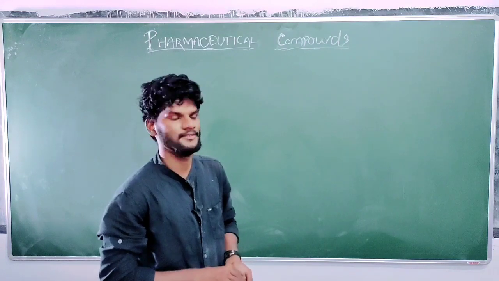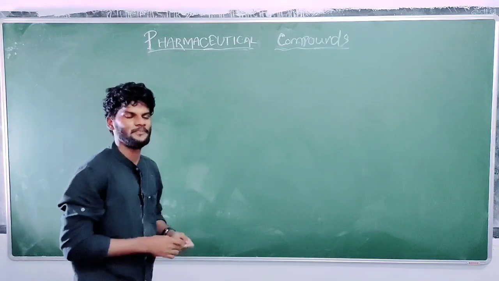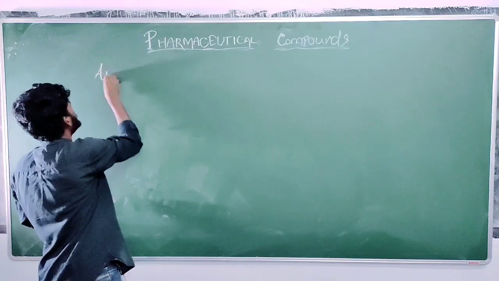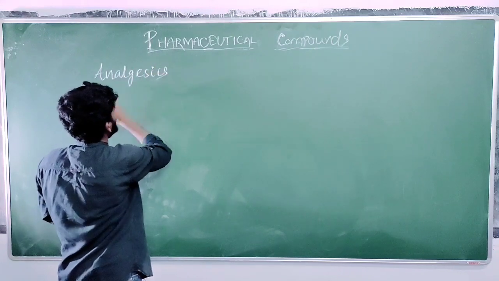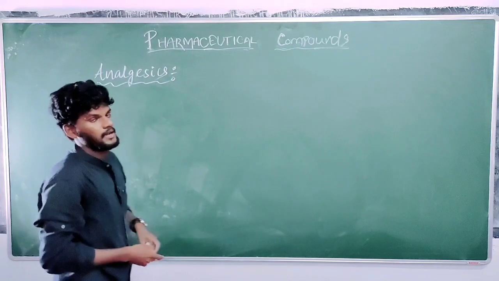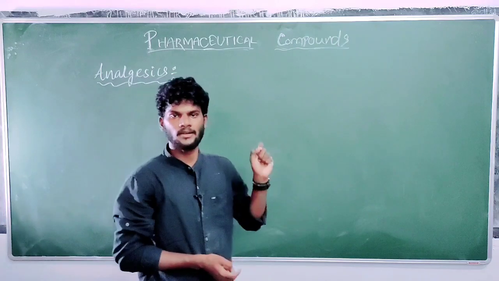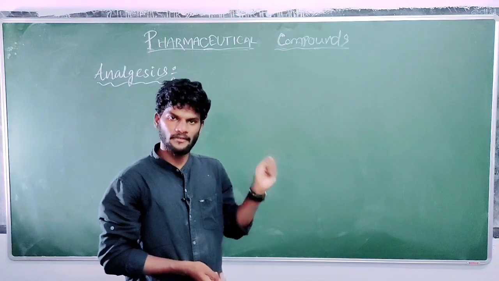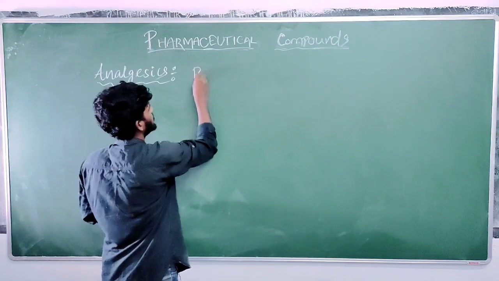Let's start today's class. In today's class, we'll discuss the analgesic drug. Analgesics, otherwise we call them analgesics. So what is an analgesic drug? The analgesic drugs are those chemical compounds which are used to relieve pain or reduce pain.